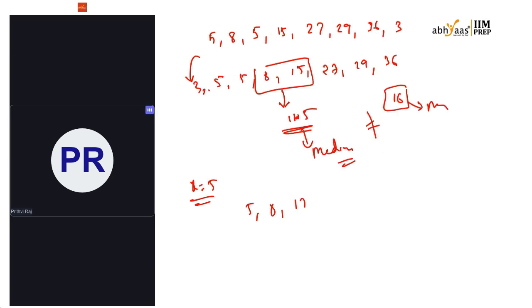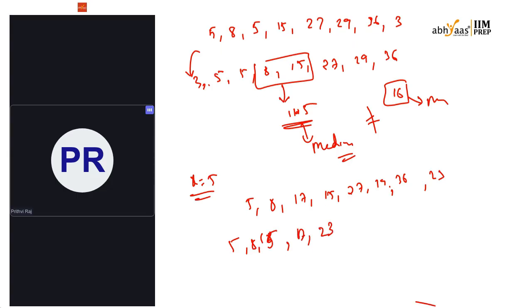So check it with x = 5: 5, 8, 17, 15, 27, 29, 36, and 23. When I sort that out: 5, 8, 15, 17, 23, 27, 29, 36. The median is (17 + 23)/2, which is 20.